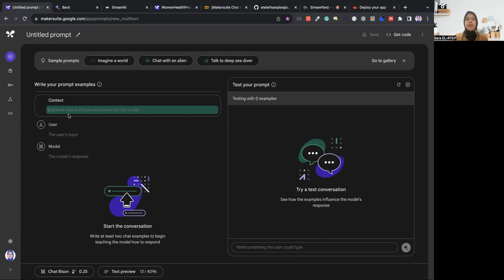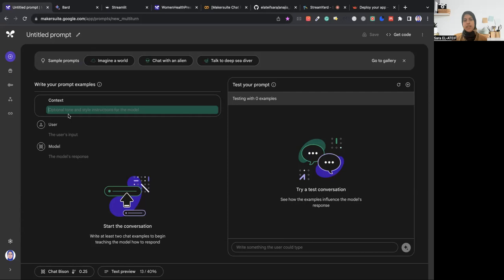We'll also ask it to be careful to always direct the patient or user of this application towards a doctor in case complications show up, or something tricky pops up.